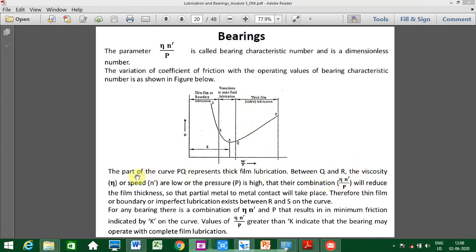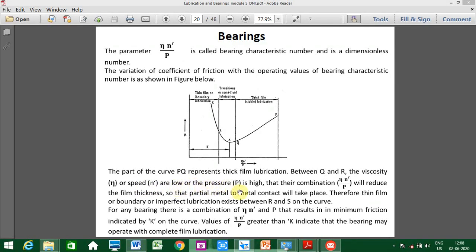The part of the curve PQ represents the thick film lubrication. Between Q and R, what happens? The viscosity or speed are low, or pressure is high.